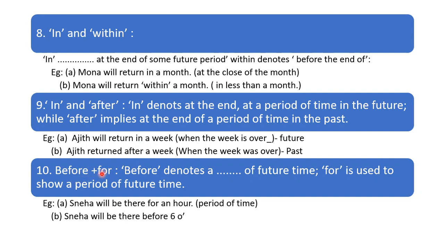Before plus for. Sorry, before denotes future time. For is used to show a period of future time. Sneha will be there for an hour. That is a period of time. That is a future period of time.